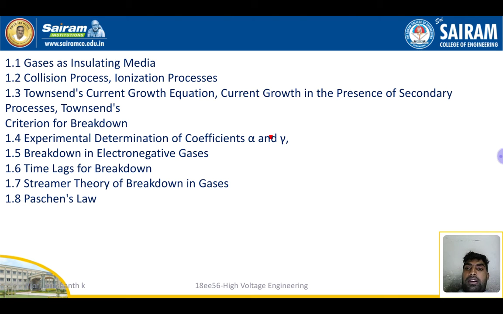Collision process and ionization process: collision between two ions or two electrons, and also the ionization process, movement of ions, and bombarding of two molecules. That's also what we are going to discuss now. And Townsend's current growth equation. Townsend is a scientist's name. So one equation we are going to derive: current growth in the presence of secondary processes, Townsend.